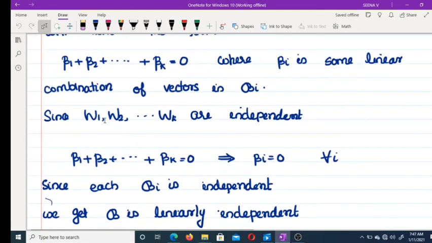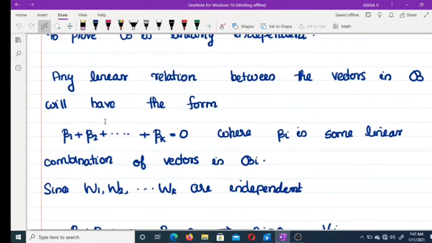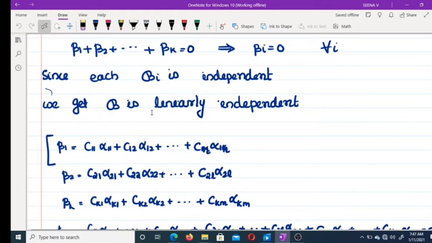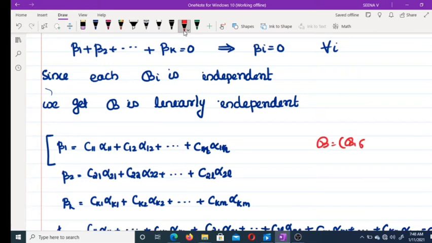A linear combination of vectors in B equal to 0 implies what? B is actually B1, B2, etc., Bk.